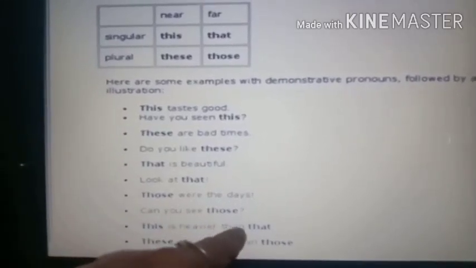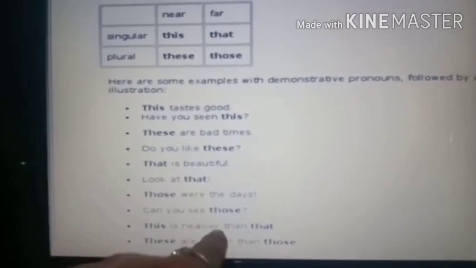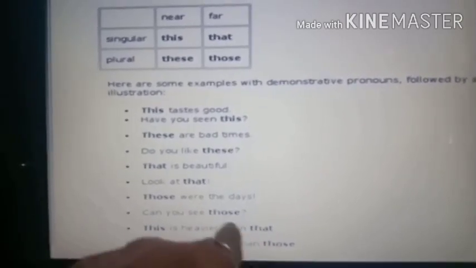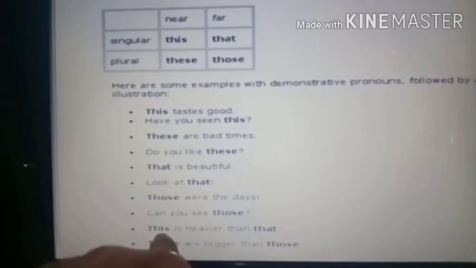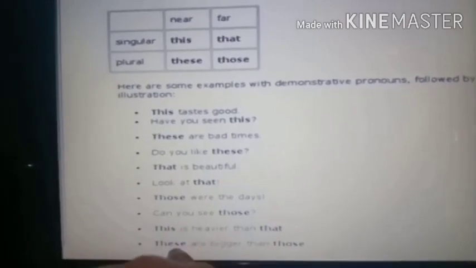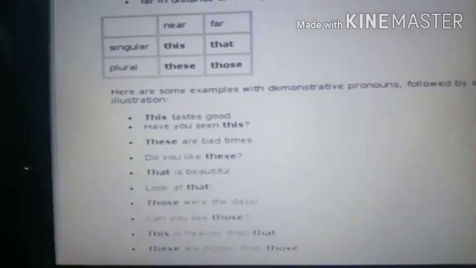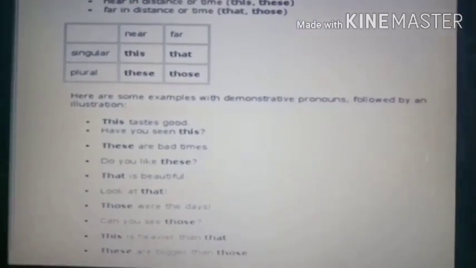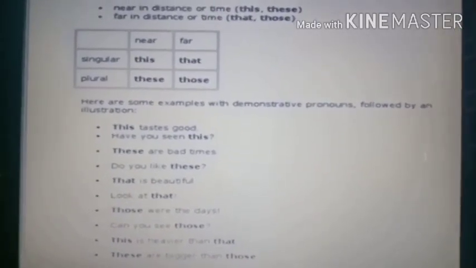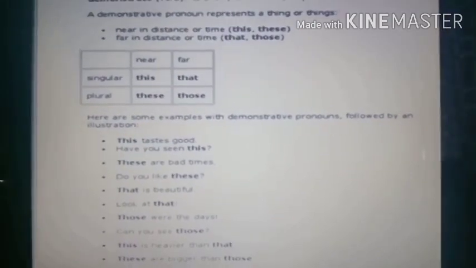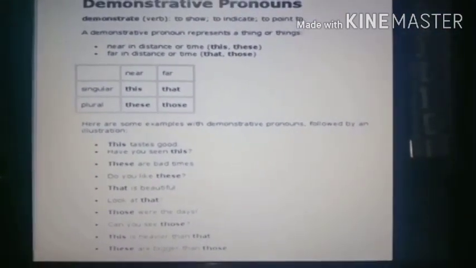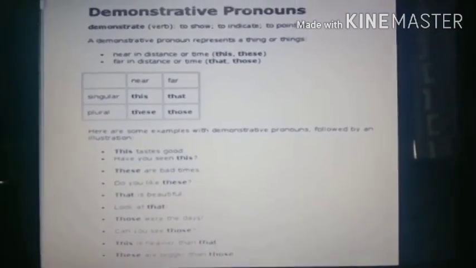This is heavier than that. These are bigger than those. In this sentence there are two demonstratives, this and that. And over here also two demonstratives, these and those. So did you understand? So now you must be clear. This, that, these and those are the demonstrative pronouns. Did you understand?